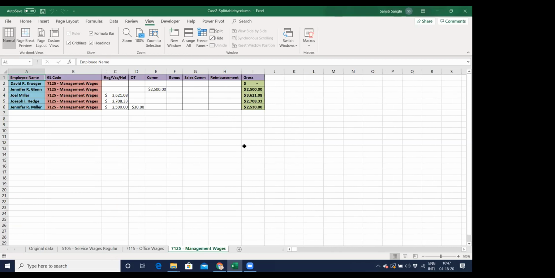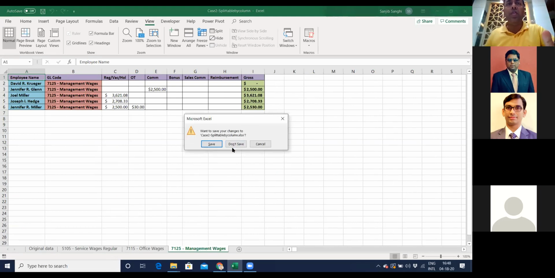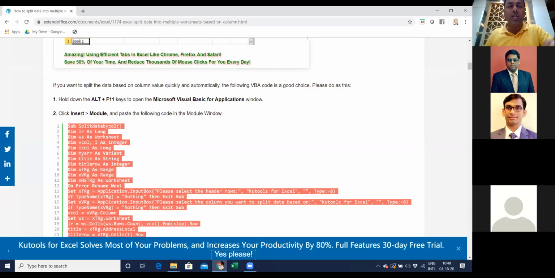You just went into Google, found, got hold of that VBA code, pasted that VBA code into a macro and ran that macro. And once this macro is saved, every time you do these things, you just need to hit run macro or you need to create a button for that. That's all you need to do. So this is the second case study which I wanted to do for all of you. Let me see the third case study.